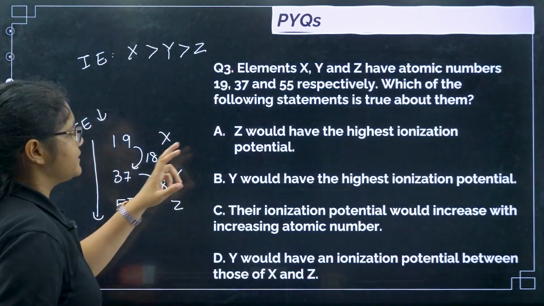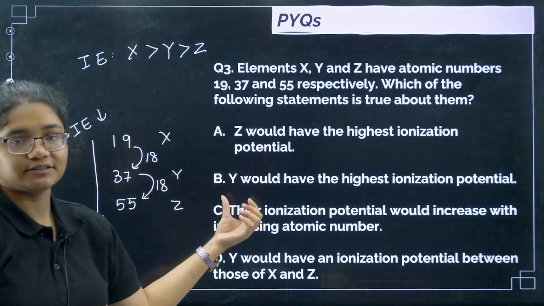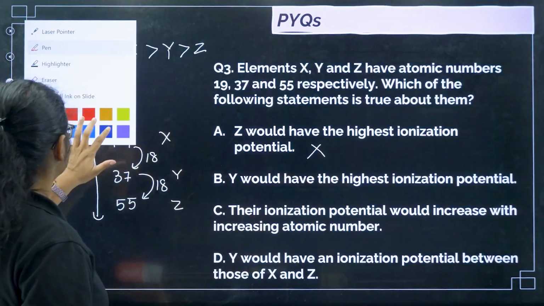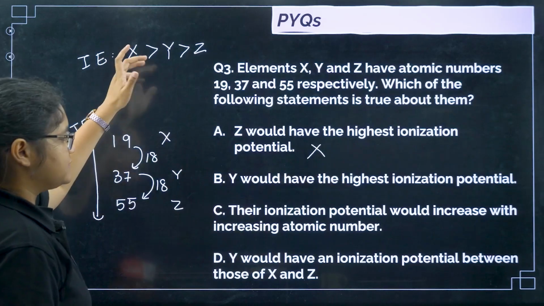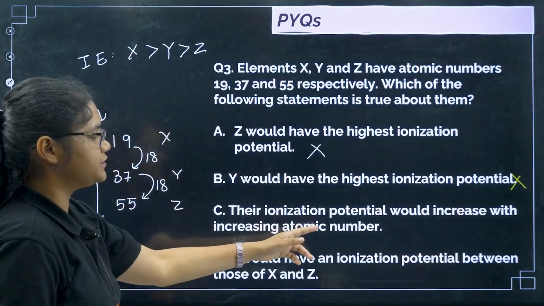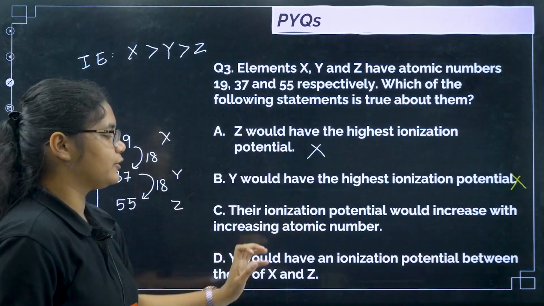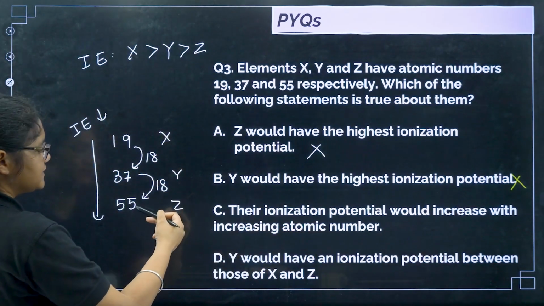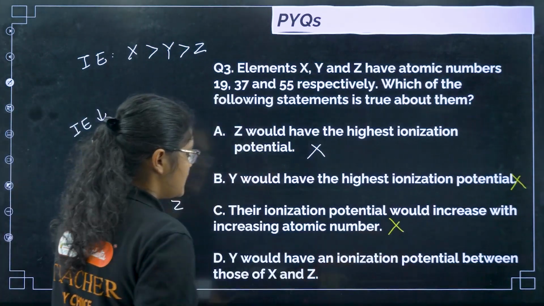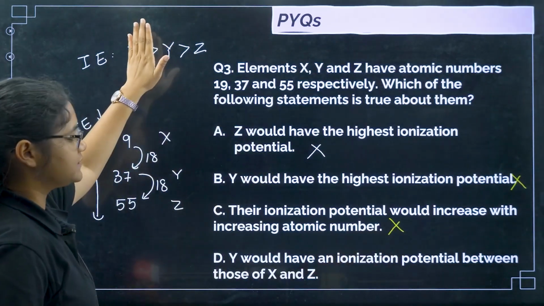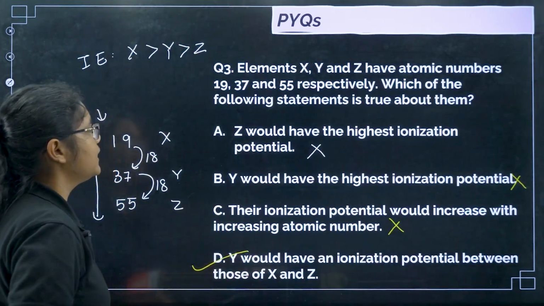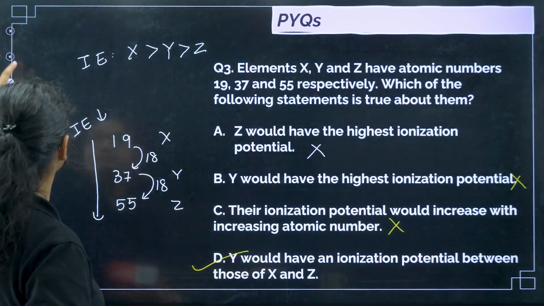Now the question is, Z would have the highest ionization energy. No, Z will have the lowest. So this is the wrong statement. Next, Y would have the highest ionization potential. No, it is in between. The ionization potential would increase with the increase in atomic number. The atomic number is increasing, but the ionization potential is decreasing, so this is also wrong. Y would have an ionization potential between X and Z. Yes, that is correct. So option D is the correct answer.